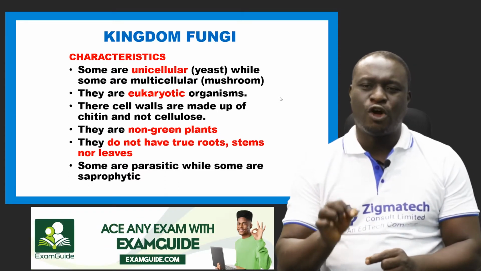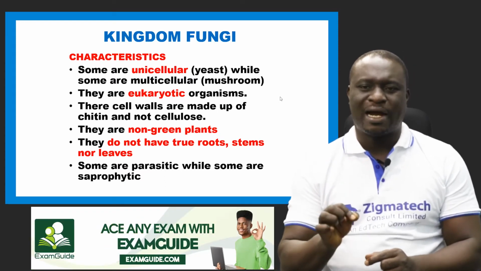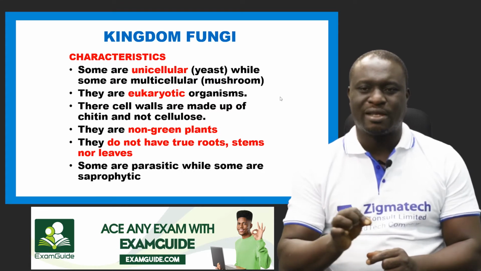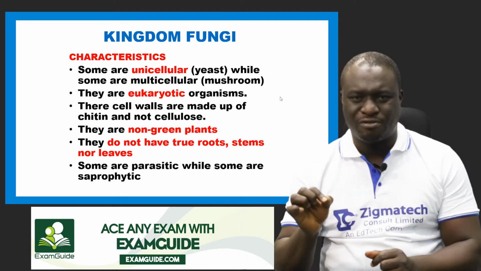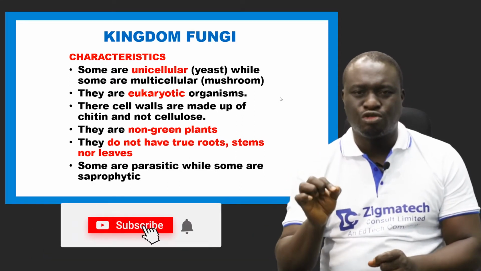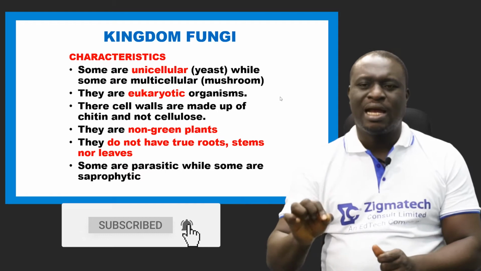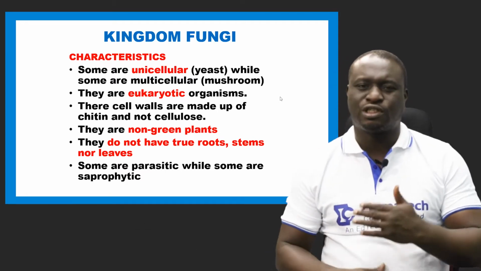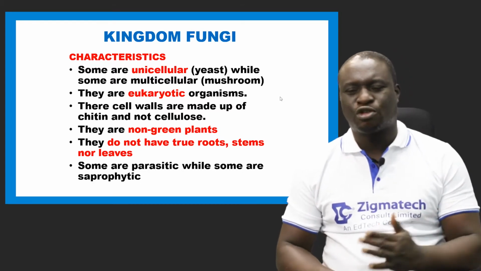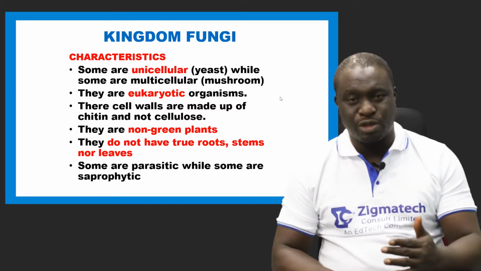Kingdom fungi are non-green plants. Number 5, they do not have true roots, true stems, and true leaves. They have structures that look like roots, stems, and leaves, but they are not the real thing.